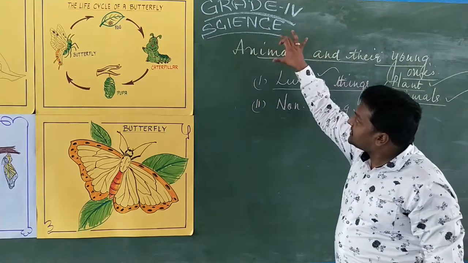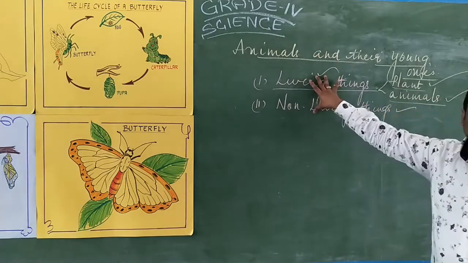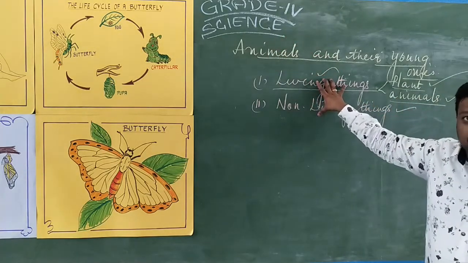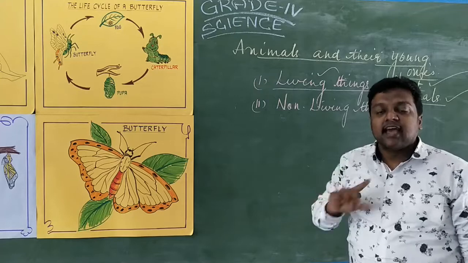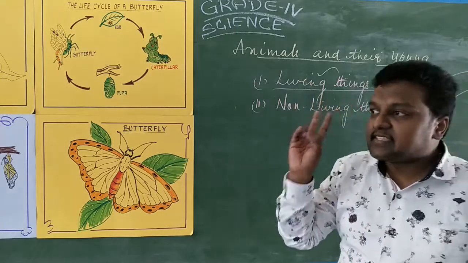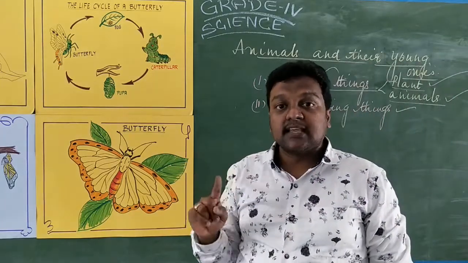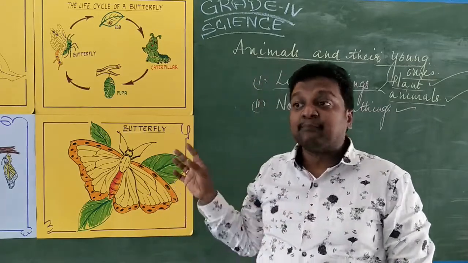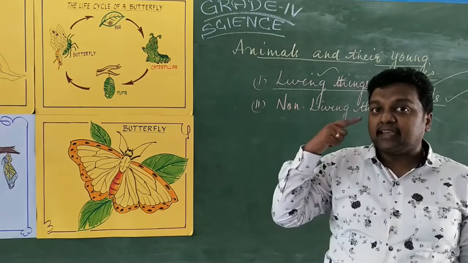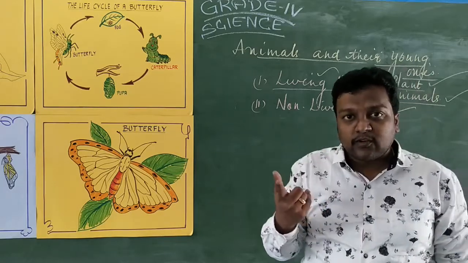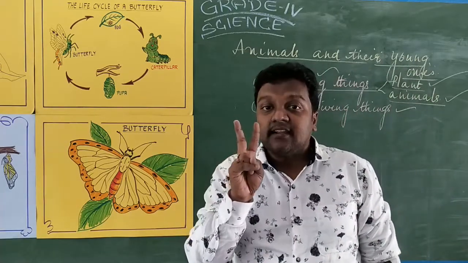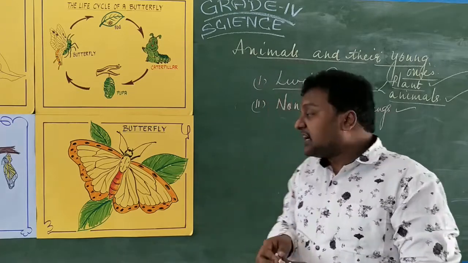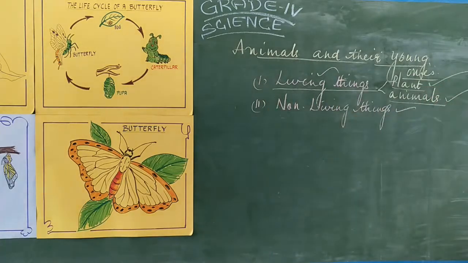To introduce this topic, animals, I have given you the introduction. What is that introduction? You close your eyes, and you open your eyes, and you can see two things. You can witness two things: living things and non-living things. You know what living things and non-living things are, isn't it? Again you close your eyes thinking about the living things, and open your eyes. Then you can see two kinds of living things. One is plants, the other one is animals.